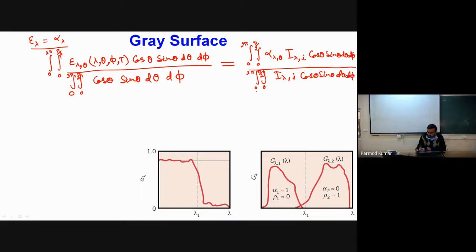Have I written this definition correctly? Is this definition correct?